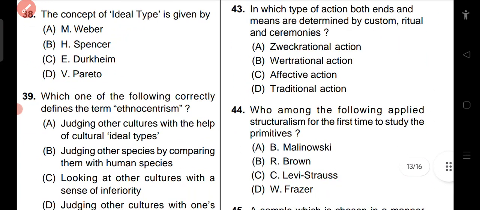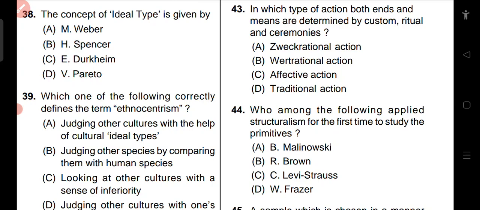Question number 43. In which type of action are both ends and means determined by custom, ritual and ceremonies? Recreational action, value rational action, affective action, traditional action. A very easy question. Traditional action, in which both ends and means are determined by custom. These actions are given by Max Weber. The others are rational-legal action, value-rational action, and affective action, which is emotional action.